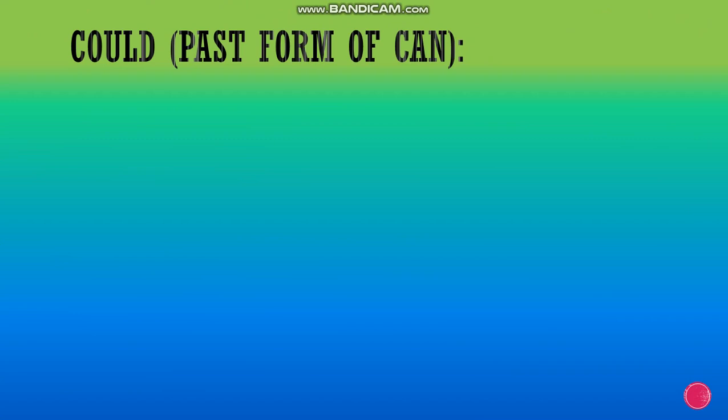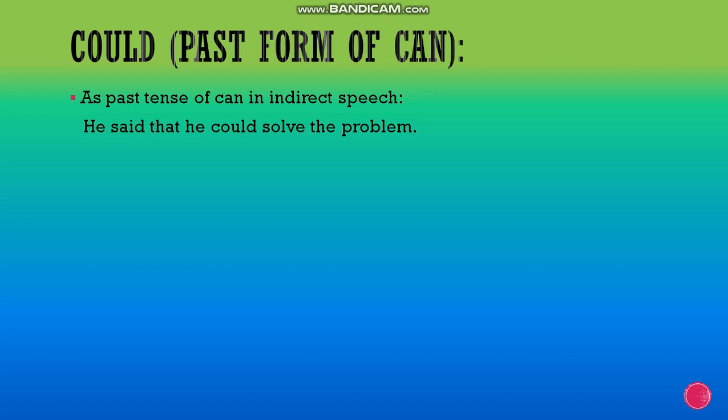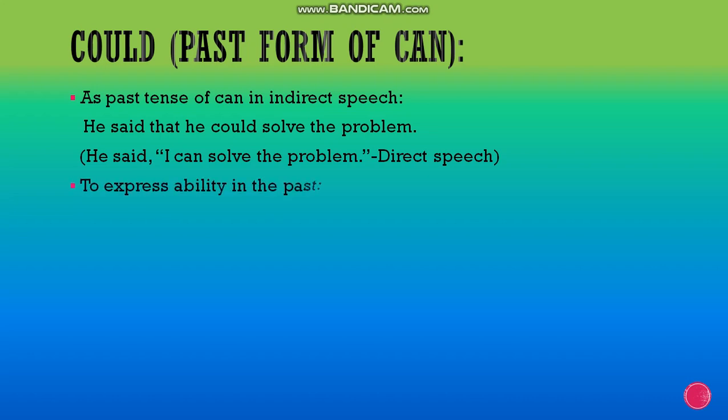Now could, as you know, is the past form of can. It can be used as past tense of can in indirect speech, like we've already done before. He said that he could solve the problem. Direct speech में था, he said I can solve the problem. To express ability in the past, I could swim across the river when I was young.